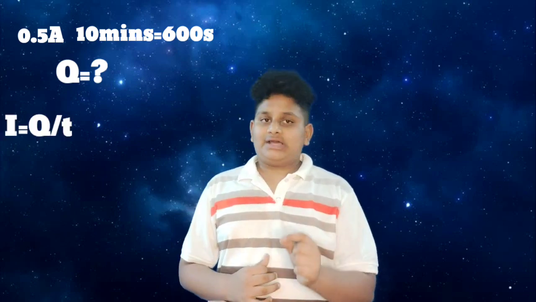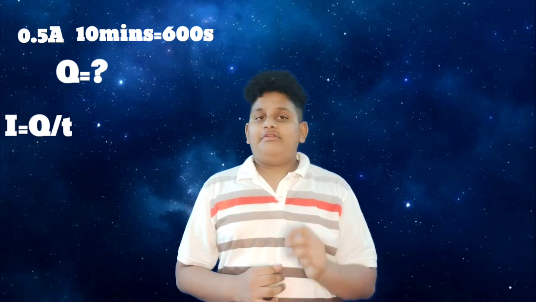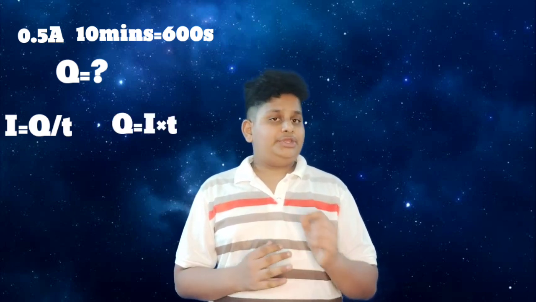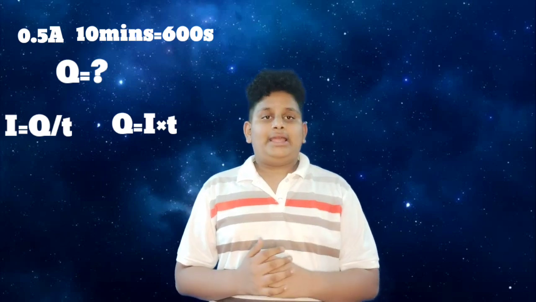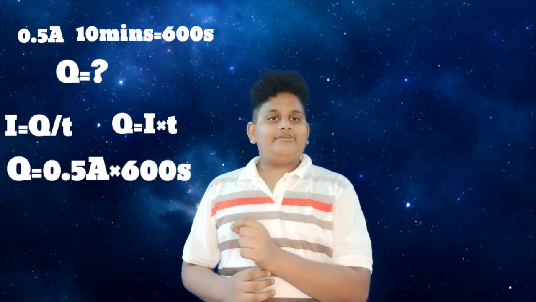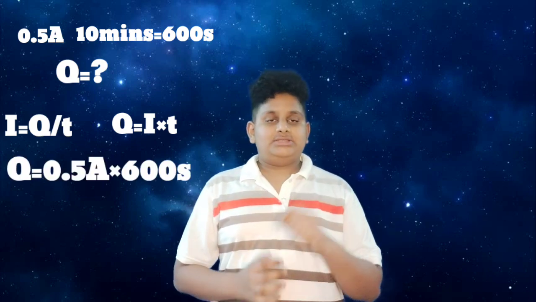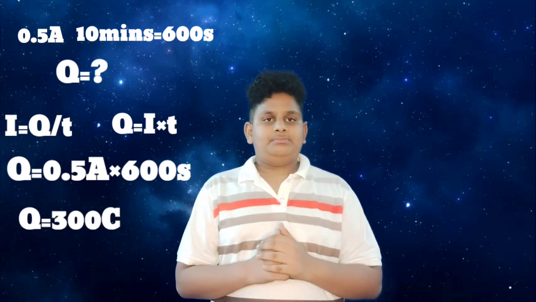The formula is I = Q/T, but we need to find Q. If we transpose, we get Q = I × T. Here I is 0.5 amperes and time is 10 minutes, which is 600 seconds. So 0.5 ampere times 600 seconds gives 300 coulomb. There are various examples for this; this is the one example I am giving in this video.